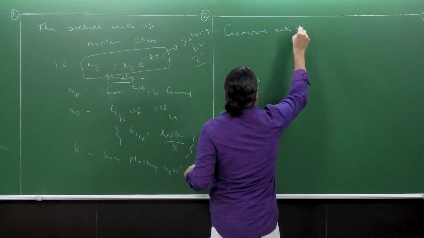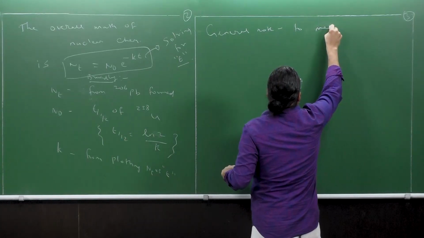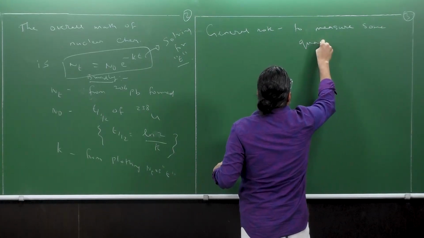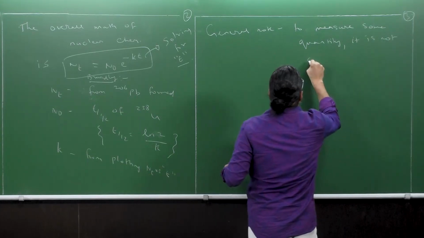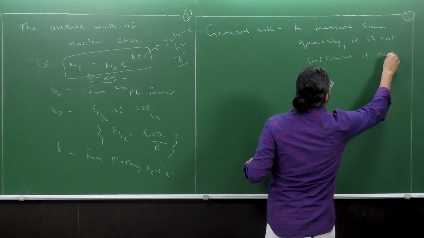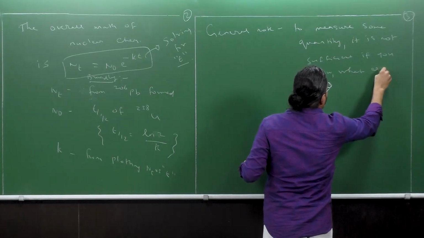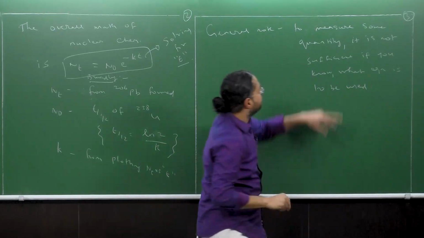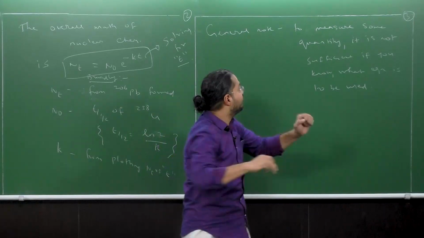General note: to measure some quantity, it is not sufficient if you know what equation is to be used.